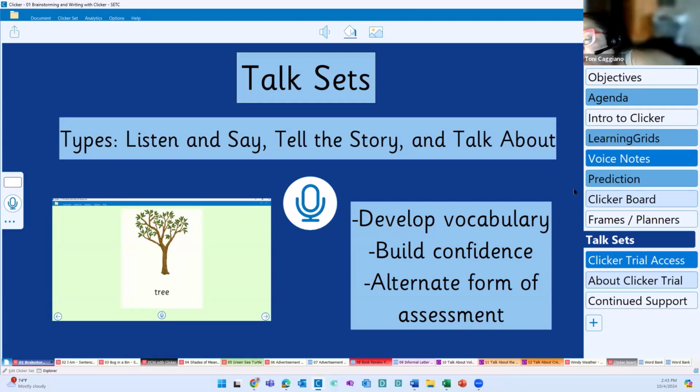Rose and I are doing another session in about 2 weeks on supporting emergent writers. So if you're looking to support some of those beginning kiddos, we have plenty of resources for you. Wanted to really delve into the brainstorming and writing piece with voice notes, word prediction, clicker board, frames and planners, and talk sets today.